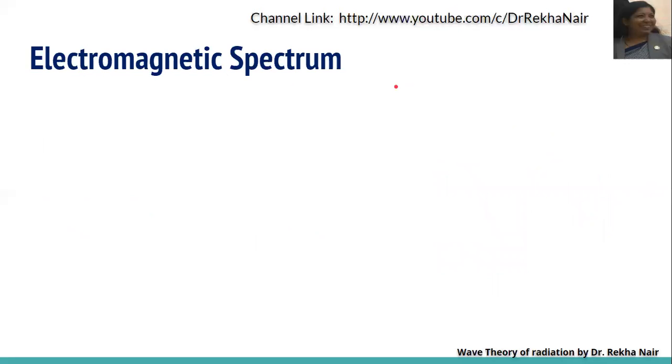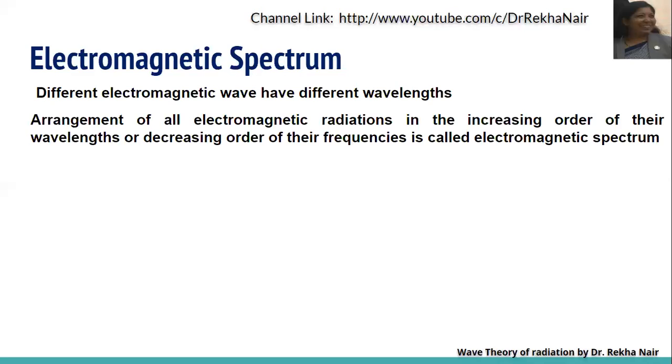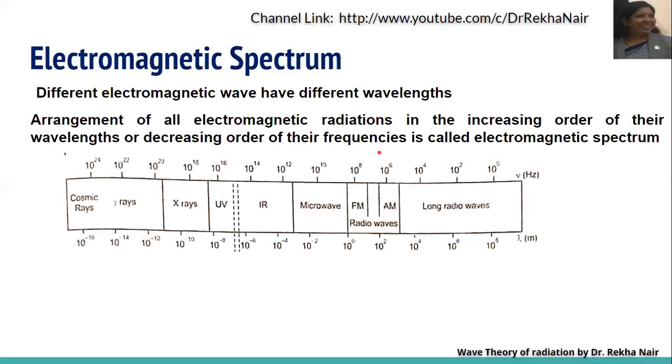Now, the next topic is the electromagnetic spectrum. We know that different electromagnetic waves have different wavelengths. If all electromagnetic radiations are arranged in increasing order of their wavelengths and decreasing order of their frequencies, we call it the electromagnetic spectrum. So let us see the electromagnetic spectrum.